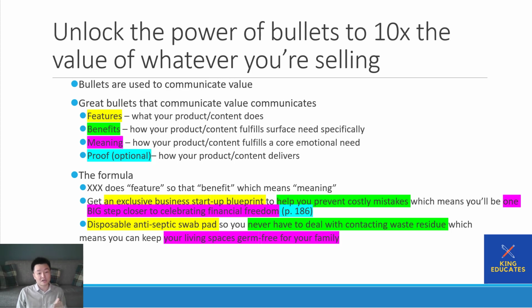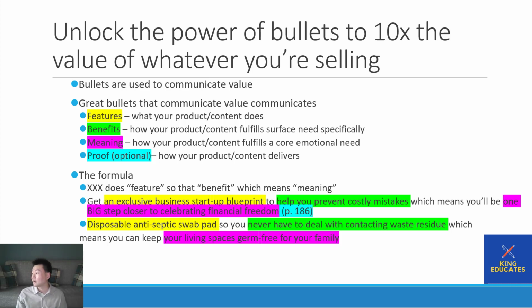So meaning is the third point, and meaning really adds to the value of whatever you're providing. A lot of products don't have meaning, right? If your low content book that you're selling on Amazon is 60 pages, it's lightweight. Well, what's the meaning of that? How is that going to help me save time, make money, save money, reduce effort? It really doesn't. And that's why low content books and journals sell for $5.99 on Amazon.